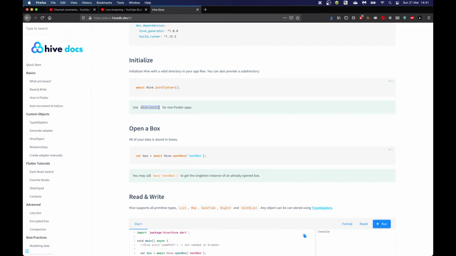If you're wondering why we have hive.init, like why don't we just always use hive.init Flutter? I know that Dart is used primarily for Flutter these days. However, there is also Angular Dart, and some people really like it. Personally, I haven't used it because I've been doing almost everything in Flutter, and anything I haven't been using in Flutter, I've been doing in either React or Node.js.